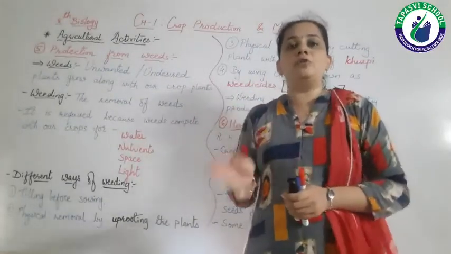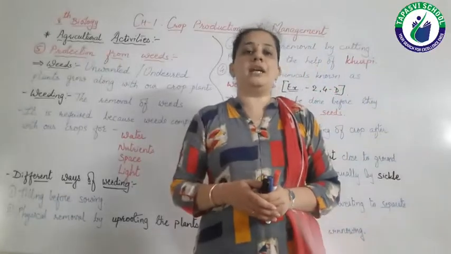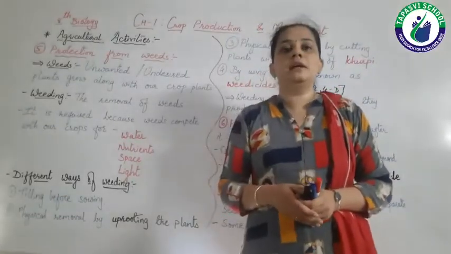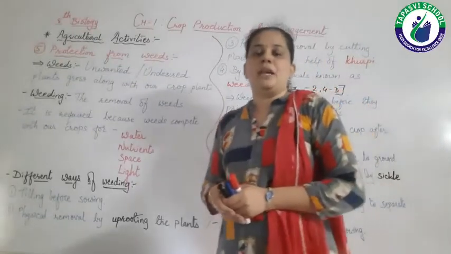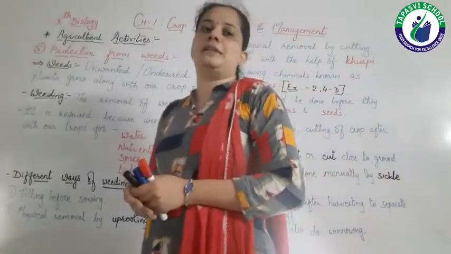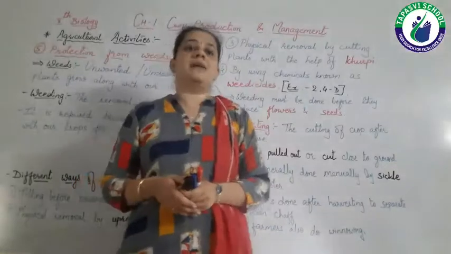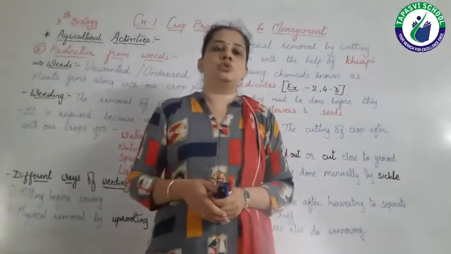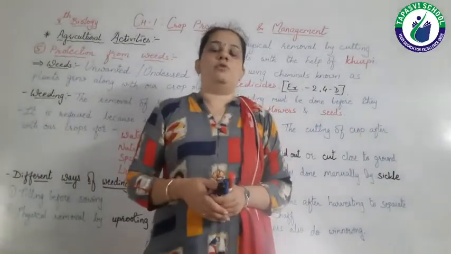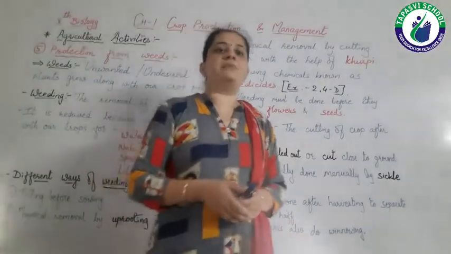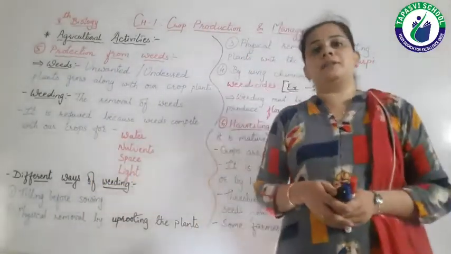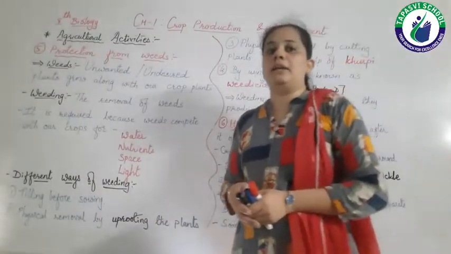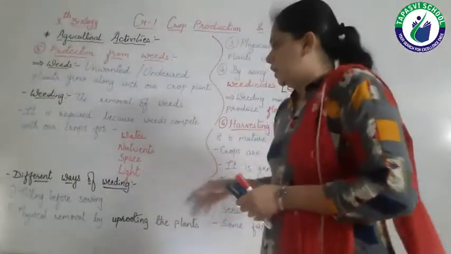So we have to remove the weeds before they start producing flowers or seeds. Now there are various methods which farmers use for weeding. For removal of weeds, farmers use various methods. Let's see these methods one by one.